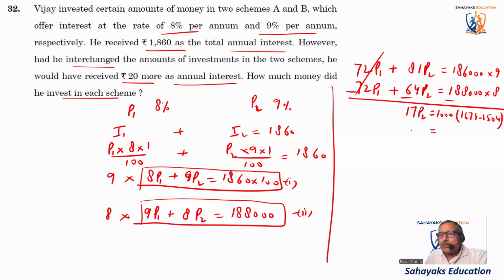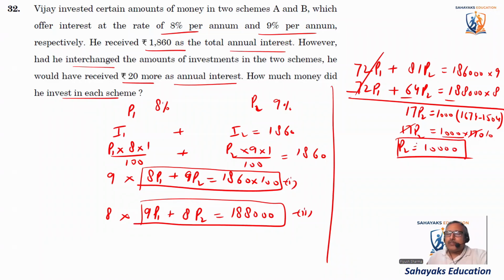So it is 1000 into 170 is 17P2. So P2 comes out to be 10,000. So the P2 amount is 10,000, right?